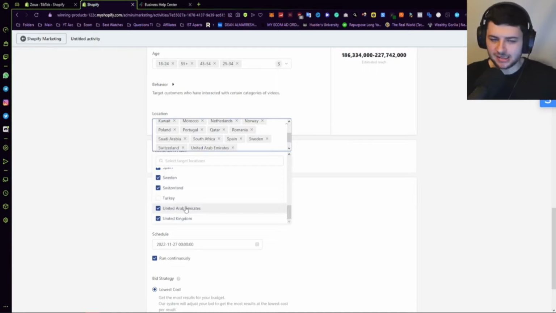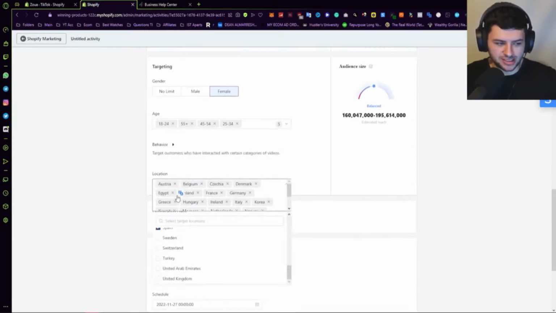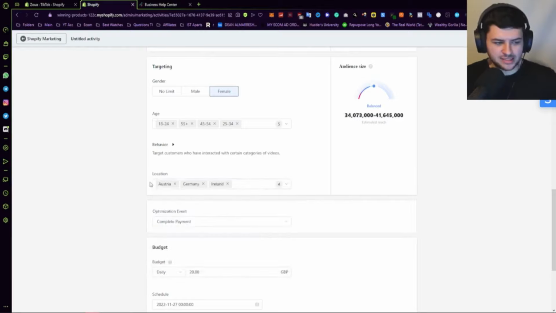Then we have other countries too. So we have UAE, they speak really good English, but I'm not sure if I want to sell to every single country on the board. So you can go ahead and untick certain countries over here. I'm going to go ahead and I'm actually going to untick all of these countries here, and I'm going to manually select the countries which I want to actually target my products to. You can select whichever countries you want to do. I'm going to manually select some countries which I want to sell to, mainly in Europe and around the United Kingdom. So I've selected my locations.